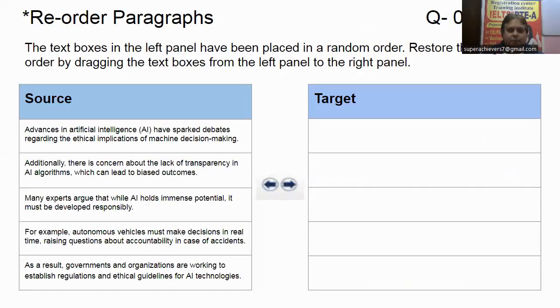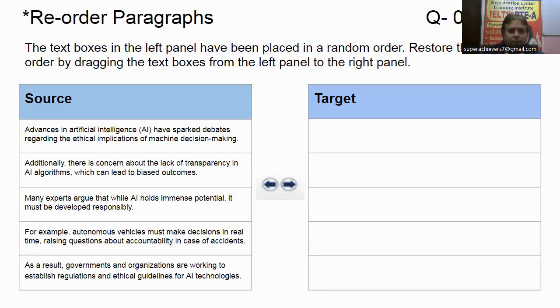Now, I suppose that you are well aware of what to do with reorder questions and how to solve them. First, find an introductory statement, usually a noun, an independent statement, basically without a linker.